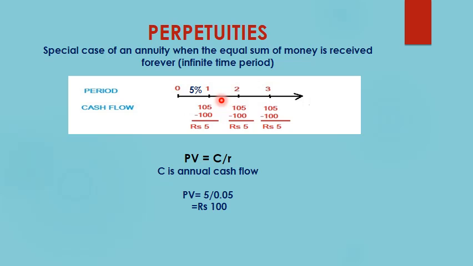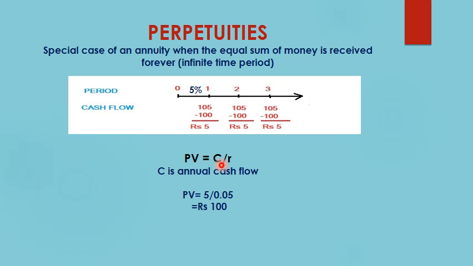So during second year the principal at the beginning will be rupees 100, the interest rate will be 5%. So at the end of second year again the amount which he will have will be rupees 105. Now again he repeats the same process, that is he withdrew rupees 5 and invested back this rupees 100. And he continues to do the same process, and this process will continue for an infinite period of time. So in such case the present value of perpetuity is calculated by the formula present value,